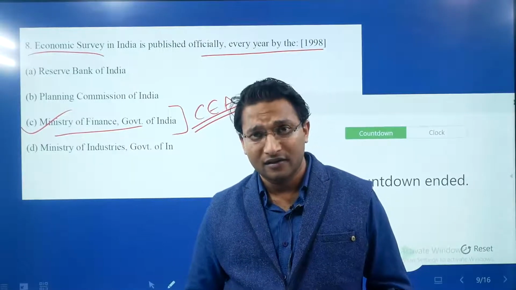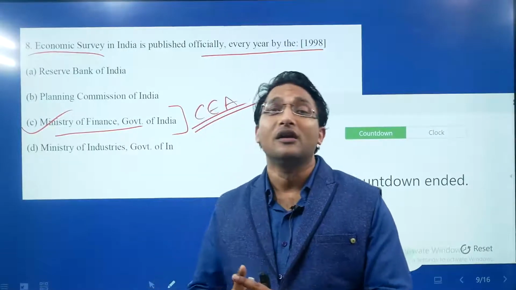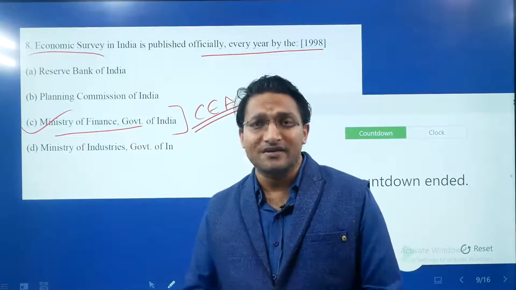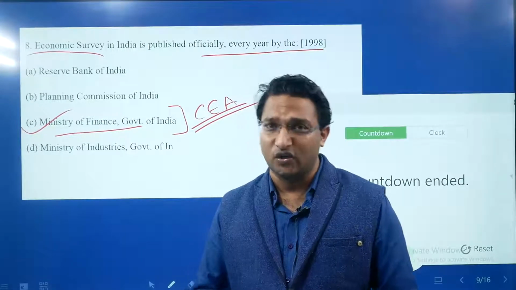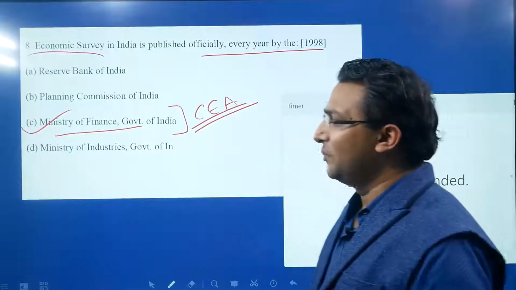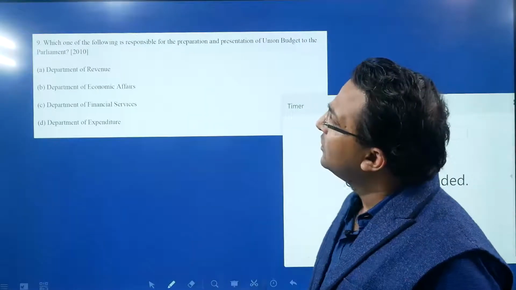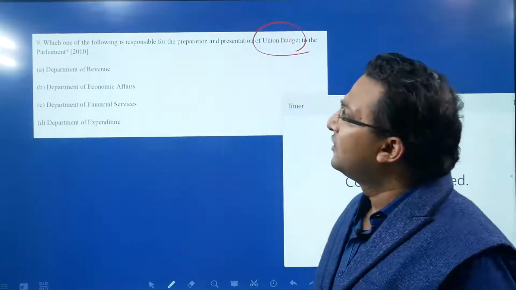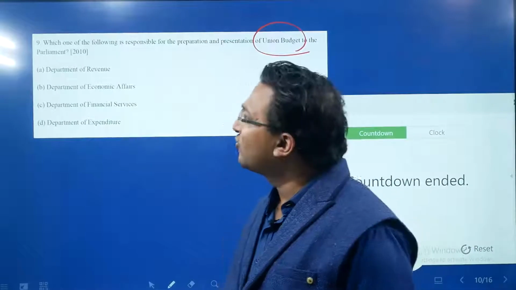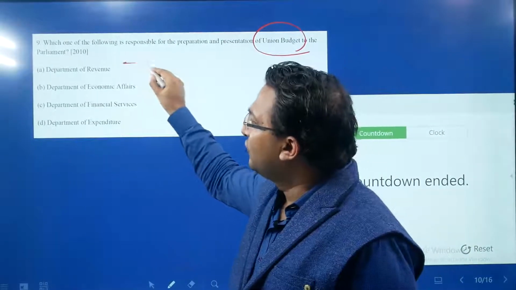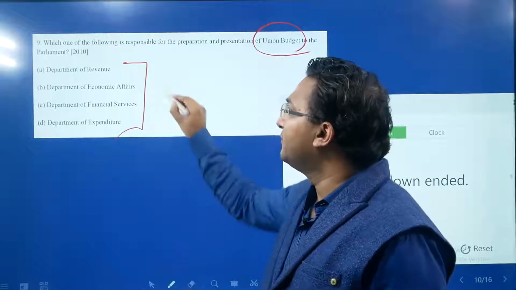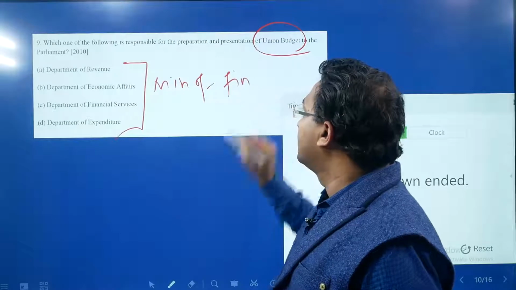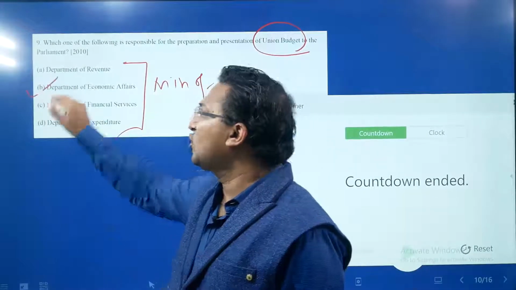And do you know the date? It is presented one day before the presentation of the annual financial statement. So these days it is presented on 31st of January every year for the past 12 months. Next question, which one of the following is responsible for preparation and presentation of the union budget to the Parliament? Do you know the answer? There are basically 4 departments of the Ministry of Finance. So which department? The answer is Department of Economic Affairs.